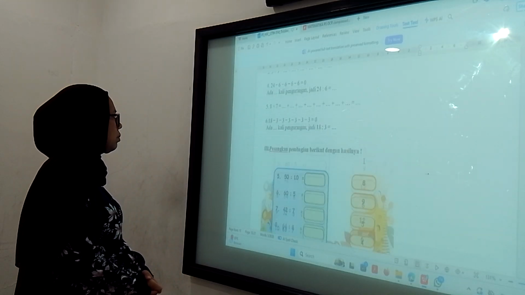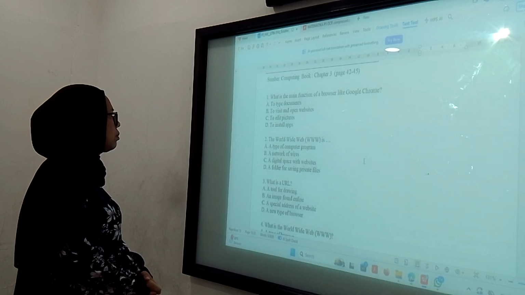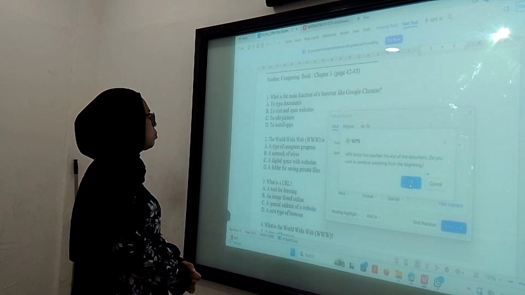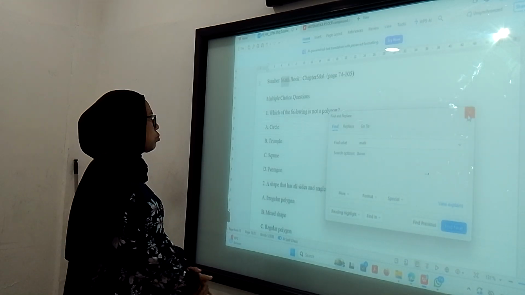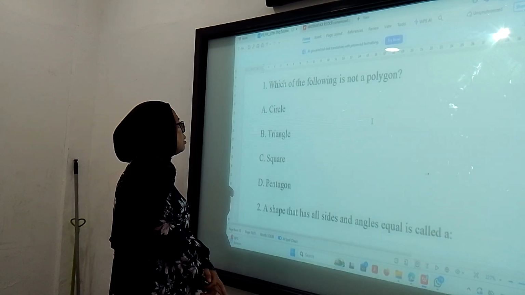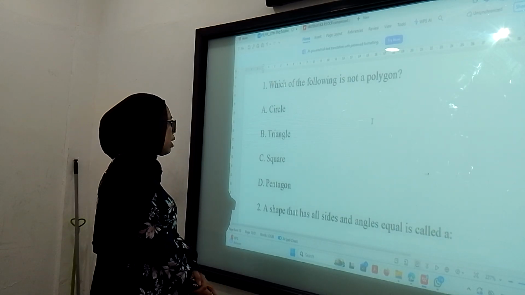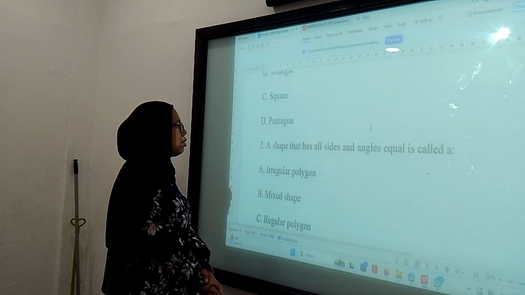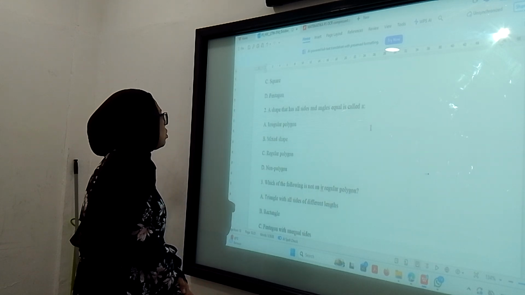Okay, we can skip this one. Now we just move to math. Start from the first question. Which of the following is not a polygon? This is circle A. A shape that has all sides and angles equal is called a regular polygon.